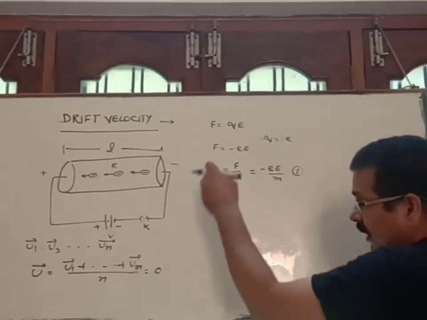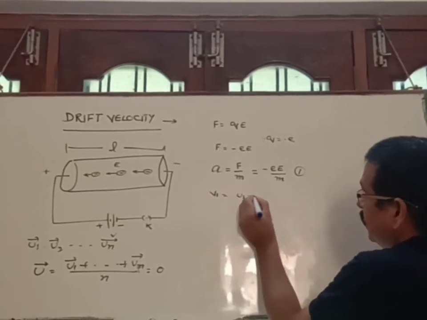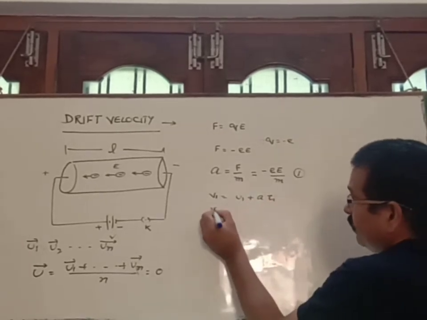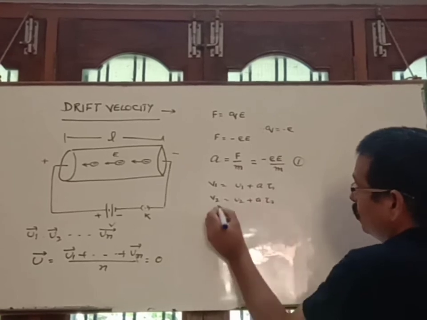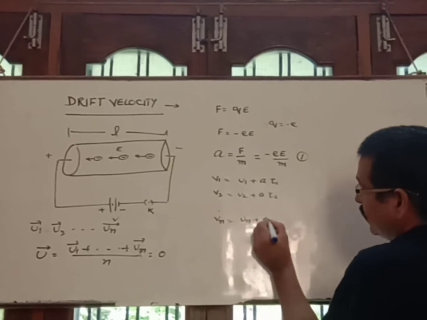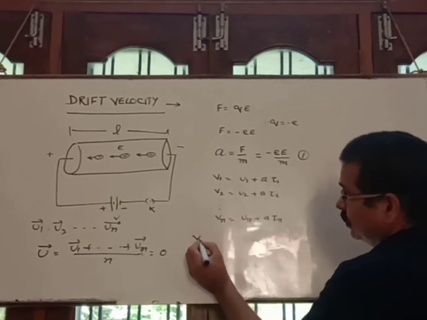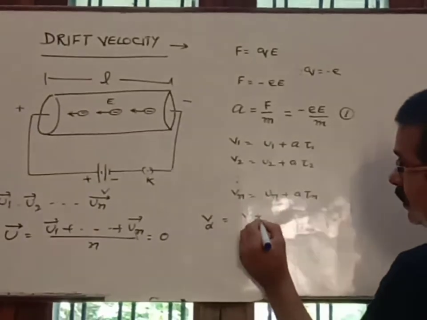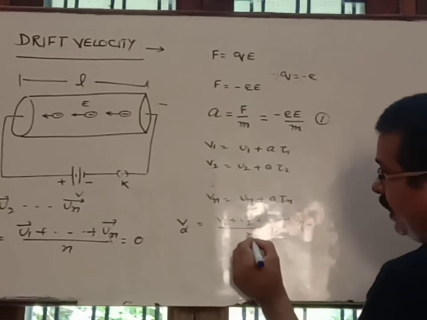So the individual velocity of individual electrons, suppose V1 is equal to U1 plus A tau 1 by the first equation of motion. Similarly V2 is equal to U2 plus A tau 2, up to Vn is equal to Un plus A tau n. If we take their average, this is called drift velocity, denoted by Vd. It is equal to V1 plus V2 up to Vn by N.